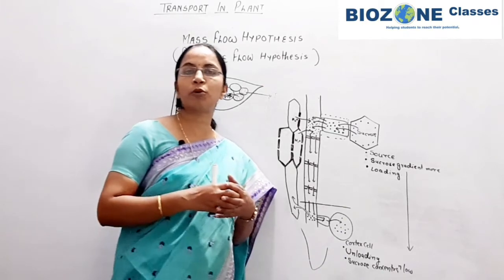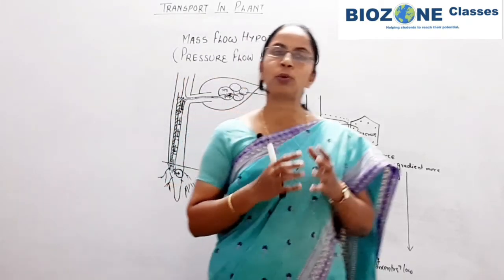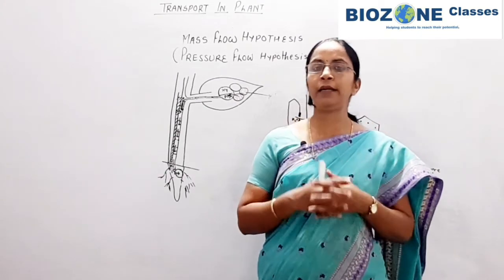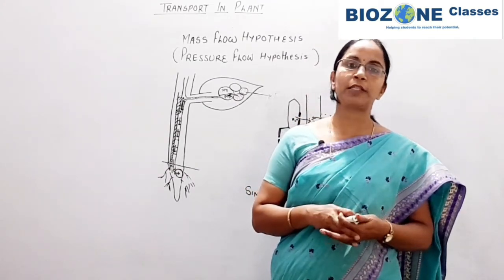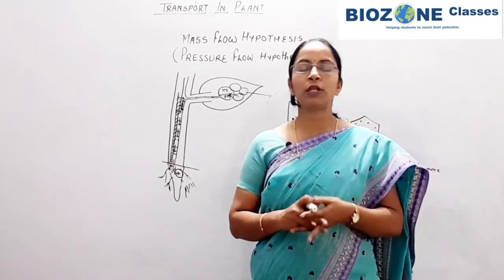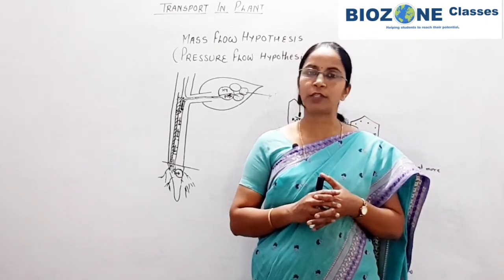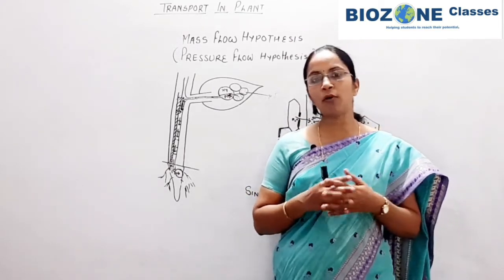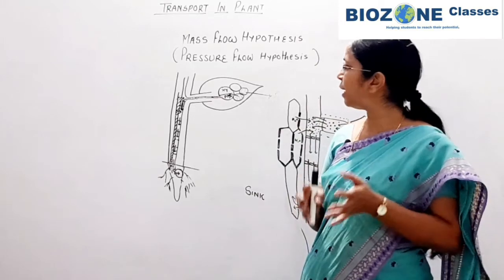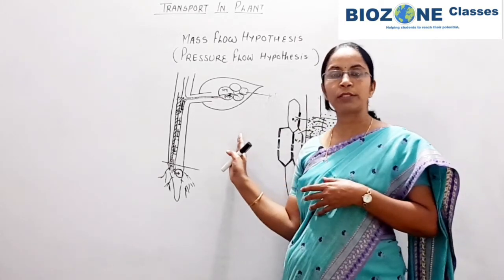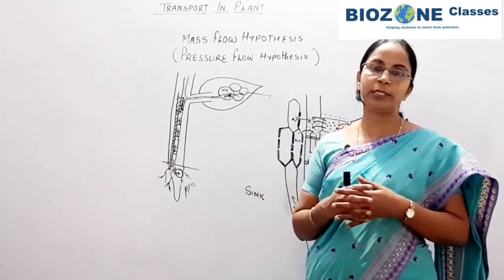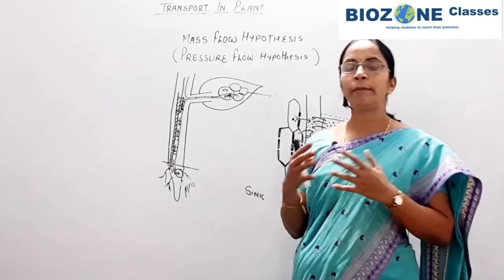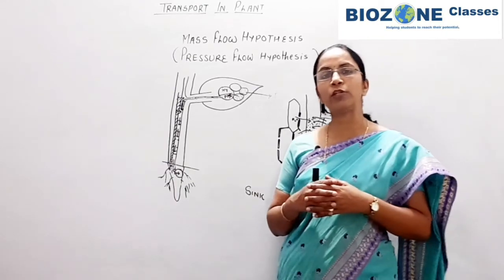When you revise this portion for your NEET exam, pay very good attention to the reason behind why the ions are not transported by passive transport. They are always transported by active transport. Also remember the cooling effect of transpiration, one of the statements of Curtis for transpiration, as well as this mass flow hypothesis, or Munch hypothesis as we also say. That hypothesis you very well remember, mainly for the process of translocation of food.